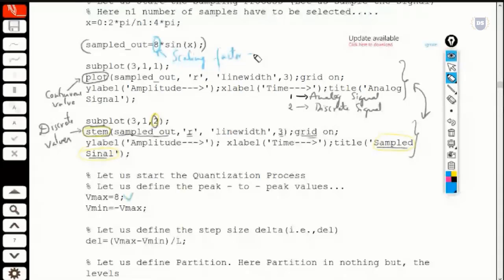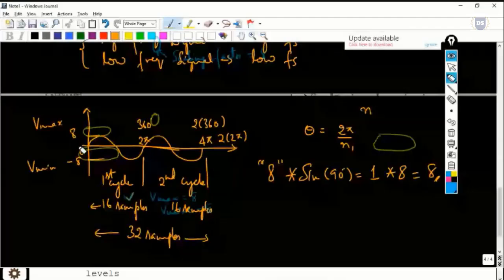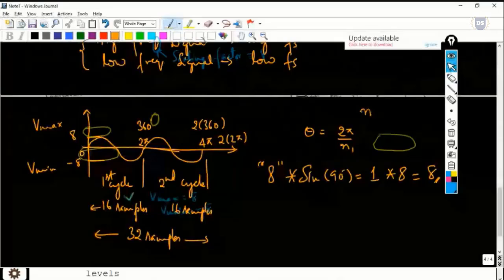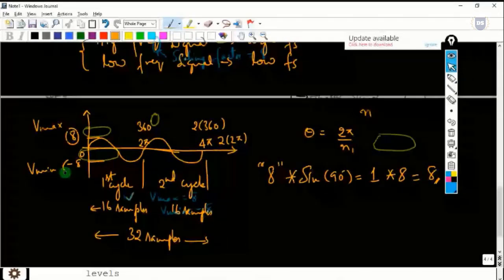So this by default makes our Vmax value equal to 8, and in turn our Vmin value will be equal to -8. You can see that our Vmax value is 8 and Vmin value is equal to -8.